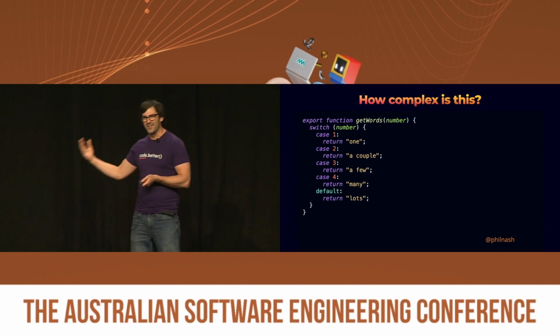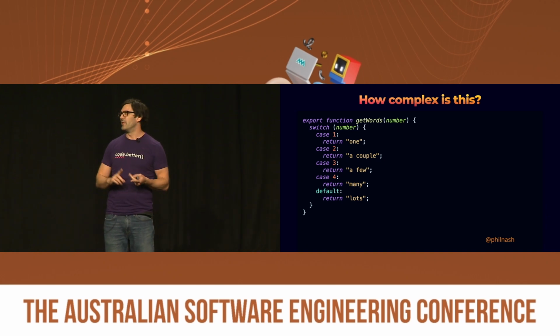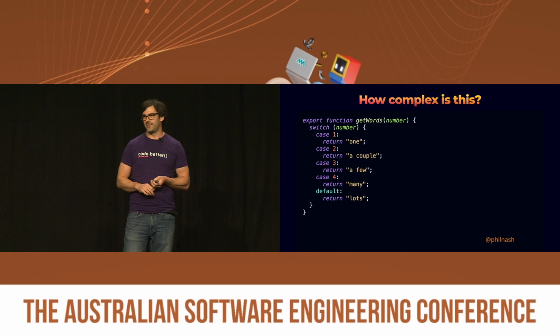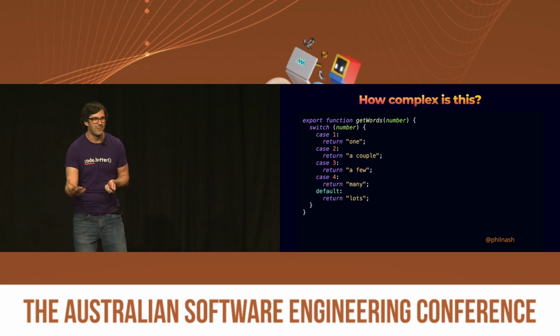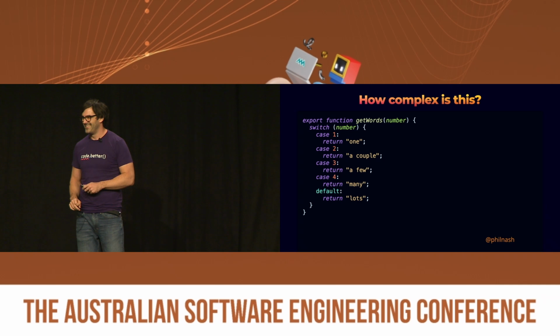This is a much simpler function, in my opinion. This is get words. If you pass a number in, it comes back with one, or a couple, or a few, or many, or lots. This function does not work for numbers less than one. I only realized that after I wrote the presentation. But again, it's not important what it does. It's important to see whether we think it's complex or otherwise. I think less so.